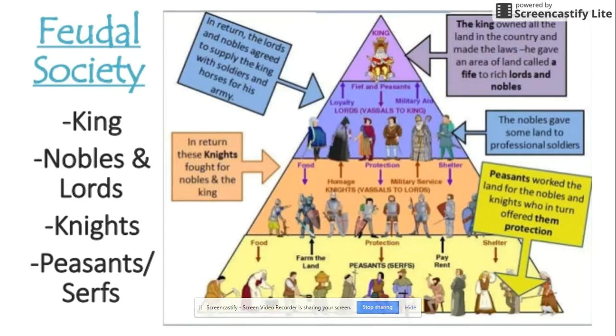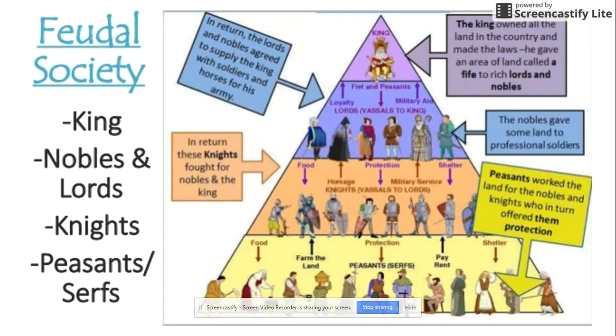So you see here, the system of feudalism in the Middle Ages was this give and take system, right? It was a system based on agreements. The king with the lords, then the lords with the knights, and then the knights with the lords, and then finally the peasants with the knights and the peasants with the lords as well.